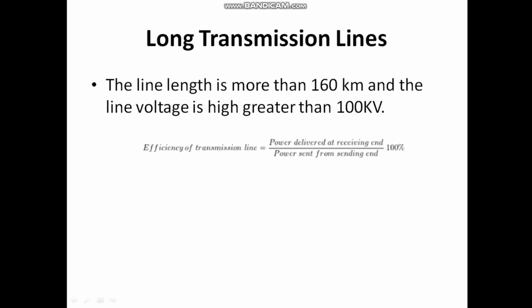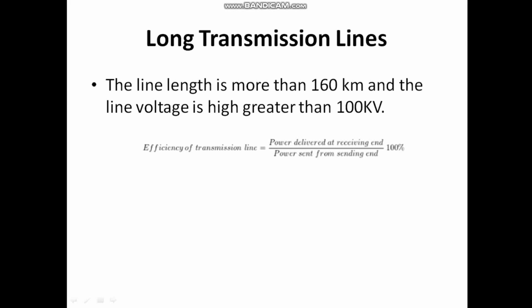Efficiency of a transmission line is output by input, as in machines. Here also we give power output divided by power input, in the sense power received at the receiving end divided by the power sent from the sending end, into 100, right? I forgot to put the into 100 here.